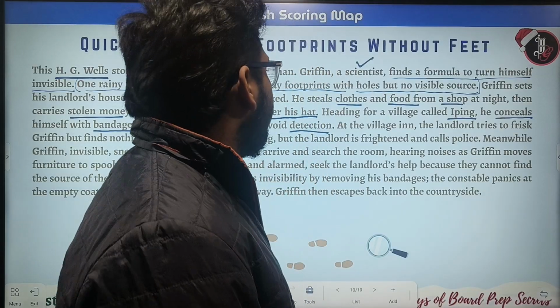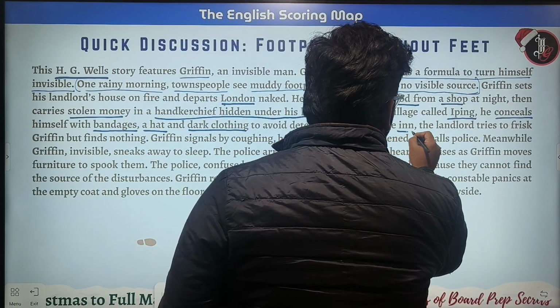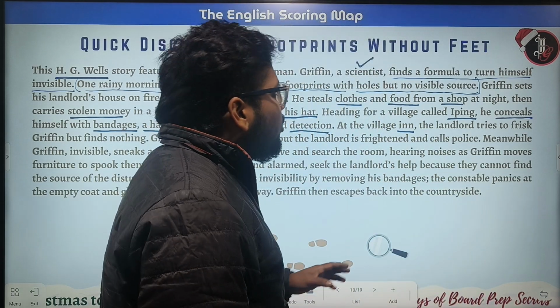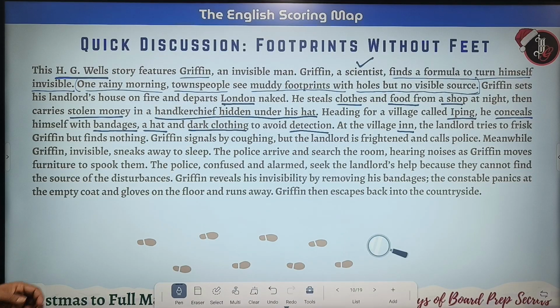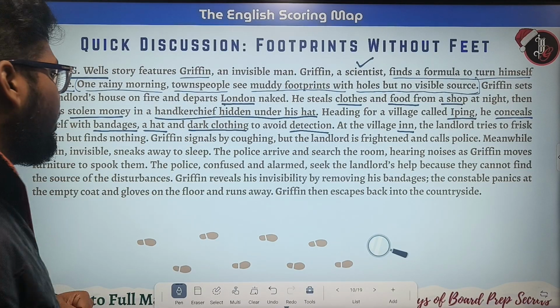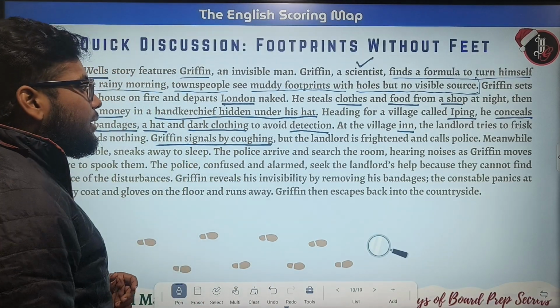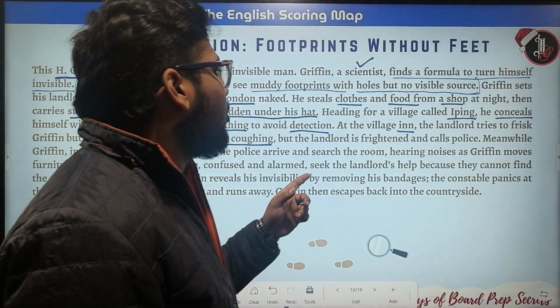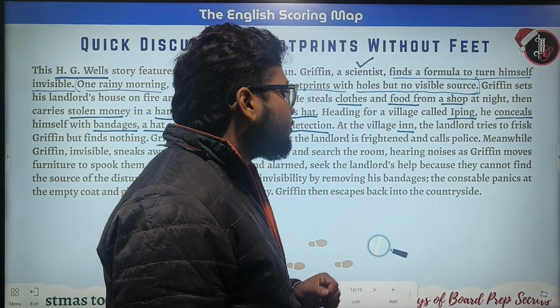At the village inn, the landlord tries to frisk Griffin but finds nothing. Griffin signals by coughing, but the landlord is frightened and calls the police.